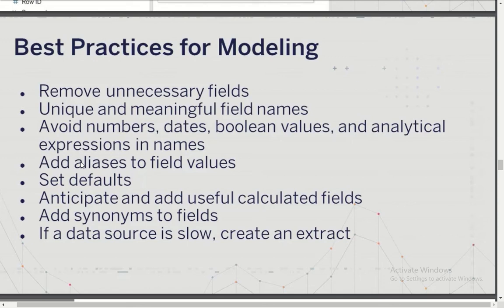And also add aliases to the field values. Some field values coming directly from the database may have spelling errors or short names. For example, there is a country called India, but in the backend it could be called IND. For better Ask Data results, you can always add aliases for your field values. And as I talked about, you can add synonyms as well.